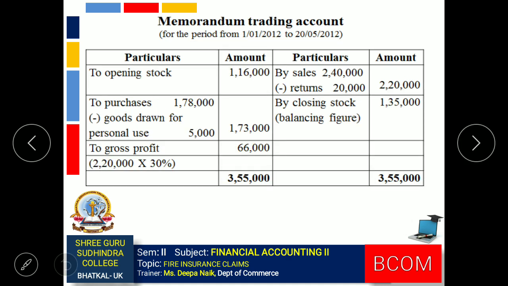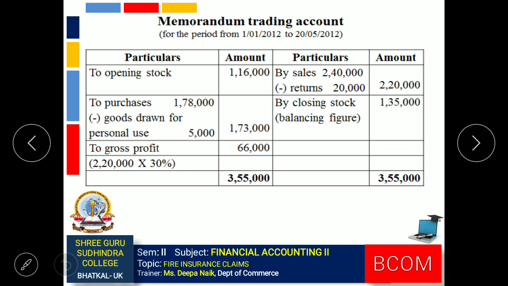Now we'll prepare the memorandum trading account for the period from 1st January 2012 to 20 May 2012. Opening stock given is 1,16,000. Purchases 1,78,000 minus goods drawn for personal use.